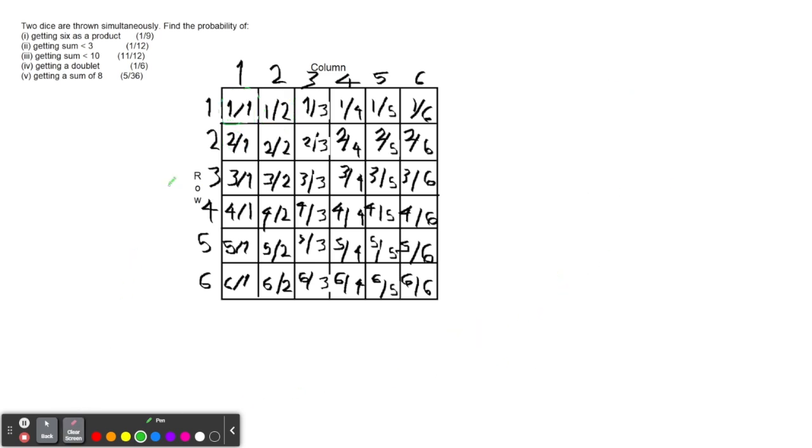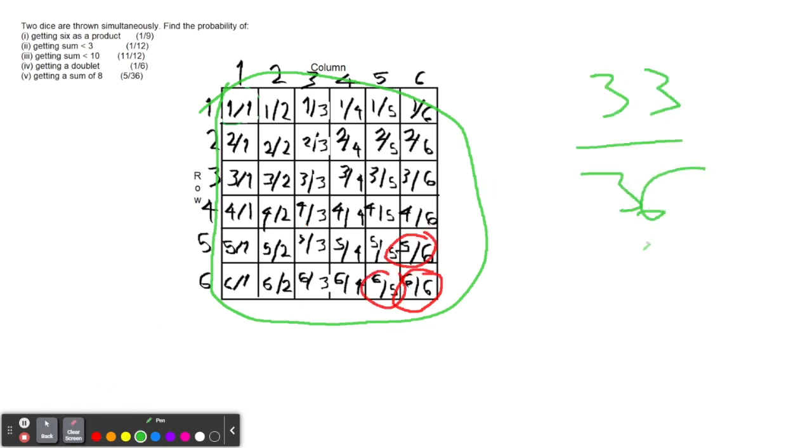For the next one, getting a sum less than or equal to 10, which is all of the numbers here, less than this, which is equal to 12, and these two, which are equal to 11. That means it's 33 outcomes out of 36 possible ones, which when simplified is 11 over 12.